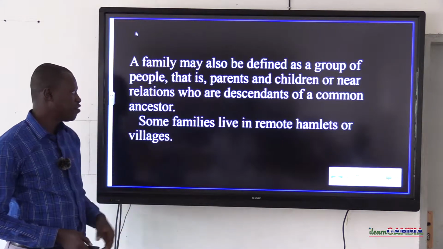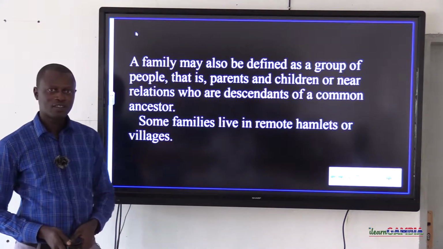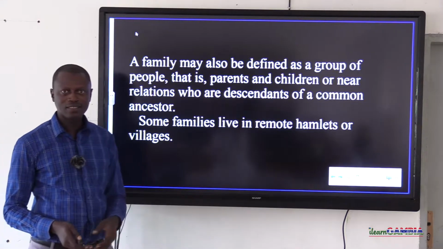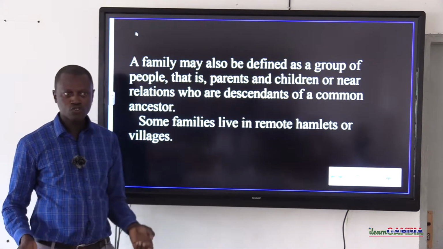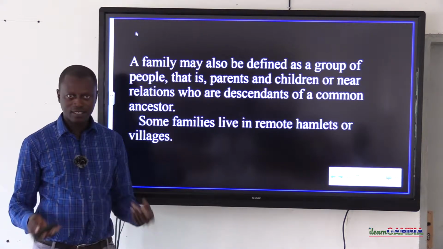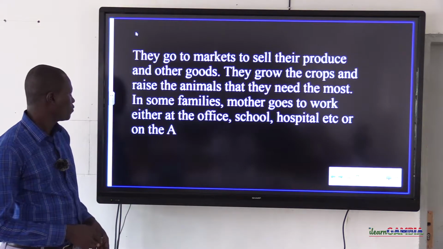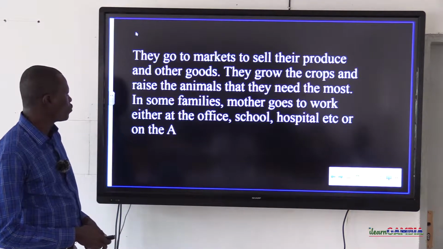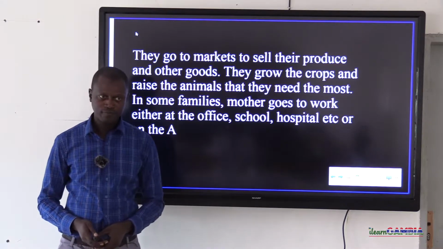Some families live in remote hamlets. Some live in villages, towns, or even cities. They go to markets to sell their produce and other goods.